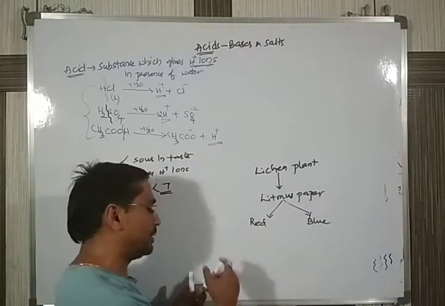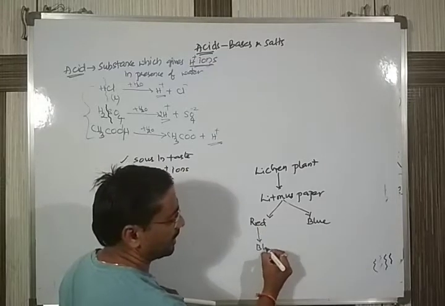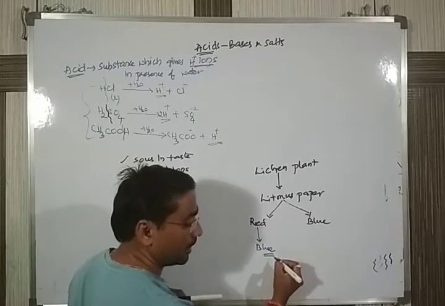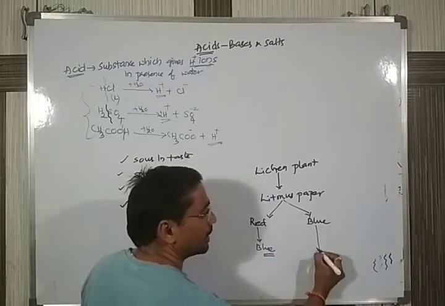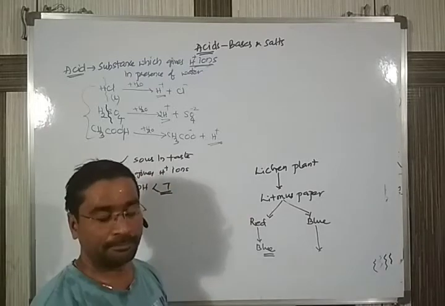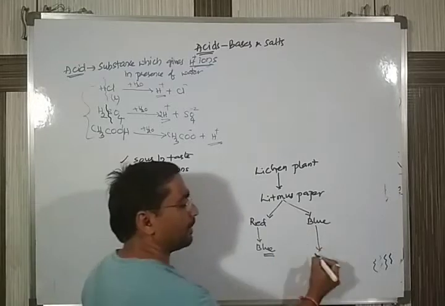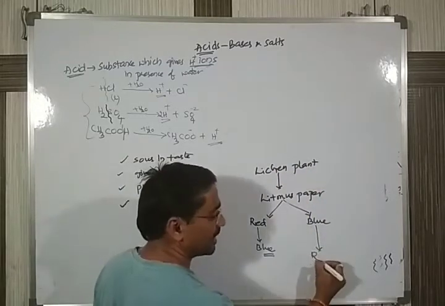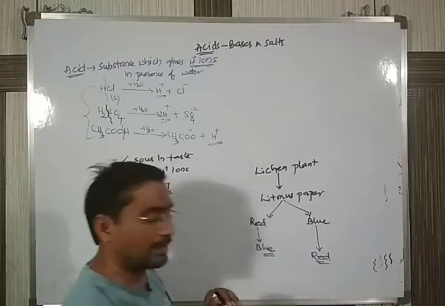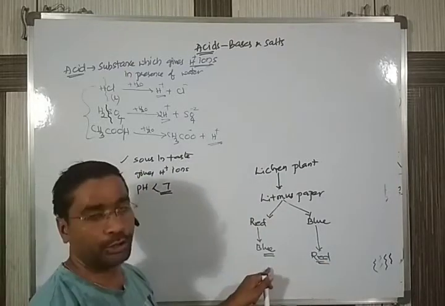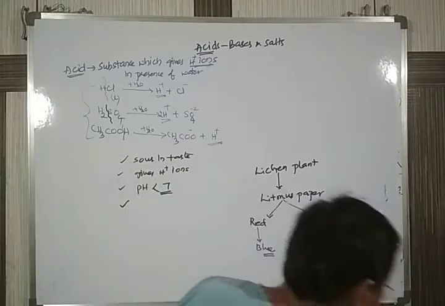If the red is turning into blue, it indicates one type of compound. And if I give blue litmus paper, and after dipping in the solution it turns red, that is another type of solution.